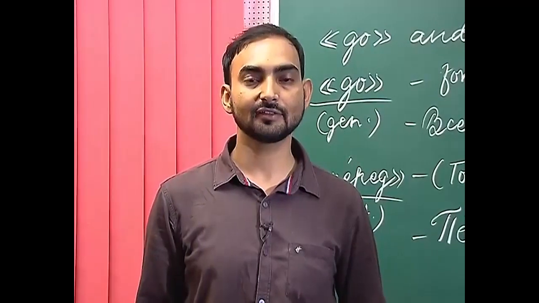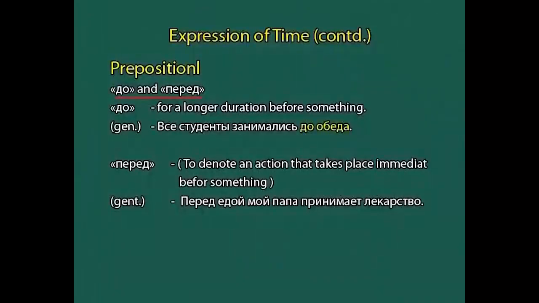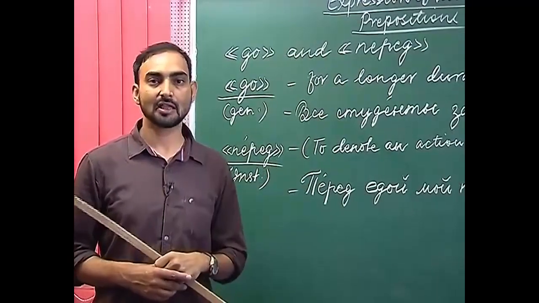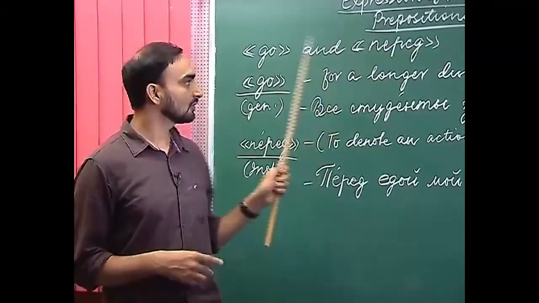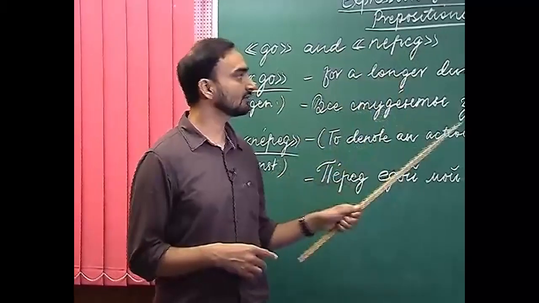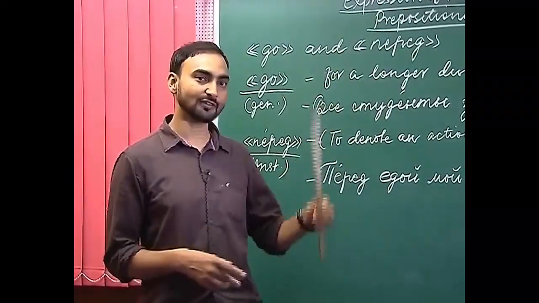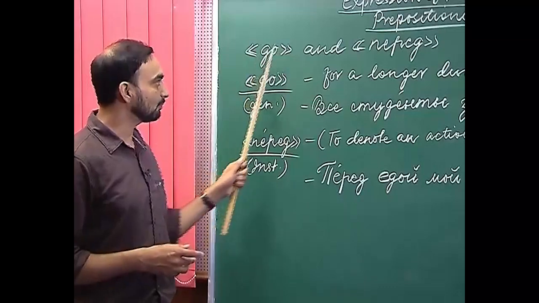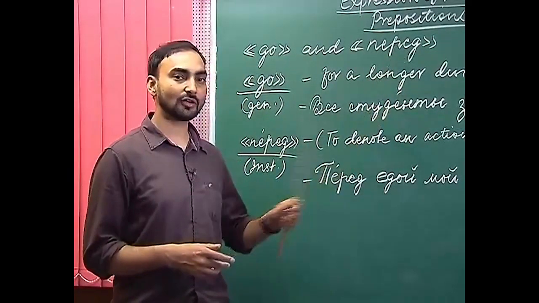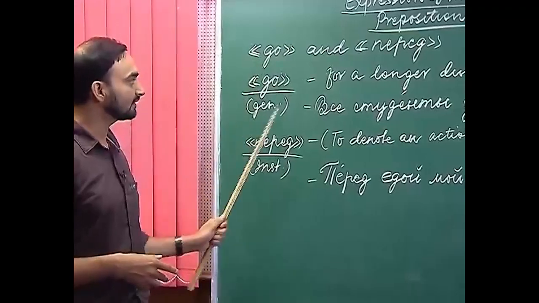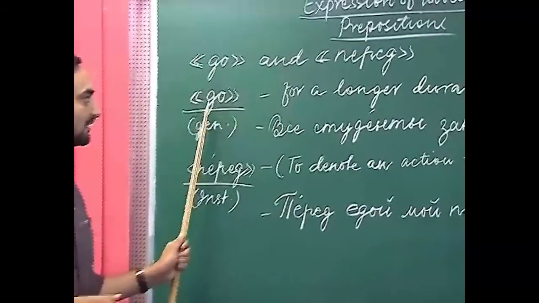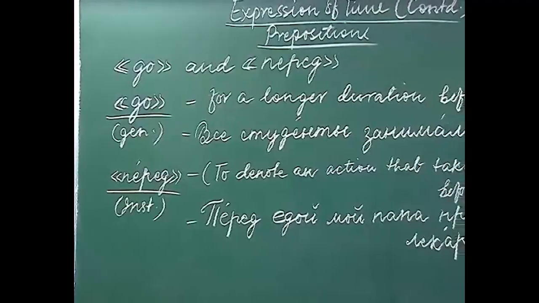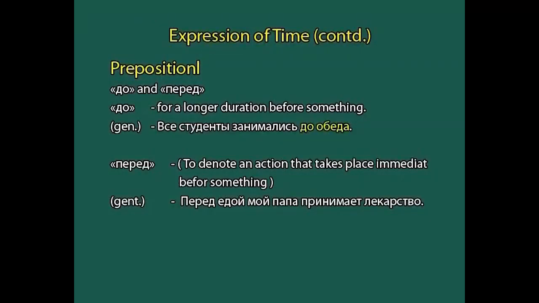Another set of prepositions which are used to denote time in Russian is до and перед. Both these prepositions mean before something. So, basically we are denoting an action which takes place before something. If both of these prepositions mean the same thing, then what is the difference? The difference is the preposition до, which requires the genitive case of a noun, denotes an action which takes place for a longer duration before something.